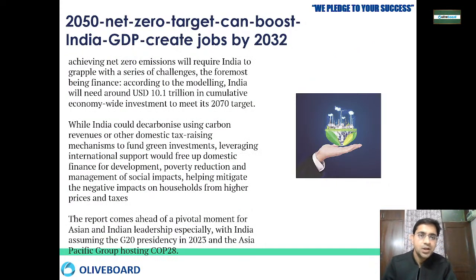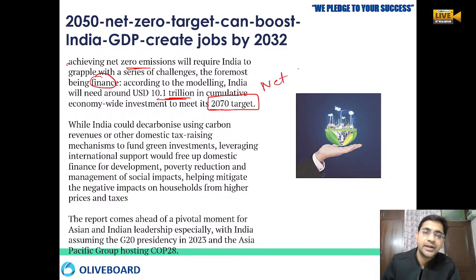Okay. So if we really wanted to achieve the net zero emission, India also has very serious problems. First of all is the finance. Okay, we need around $10.1 trillion of finance if we really wanted to meet the target of 2070 net zero. Okay, if we really wanted to achieve that.